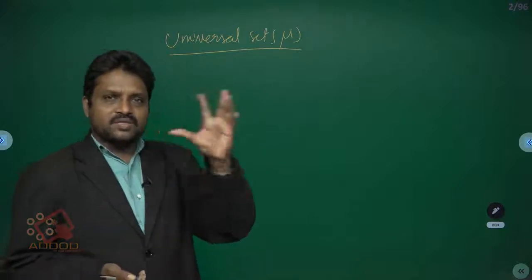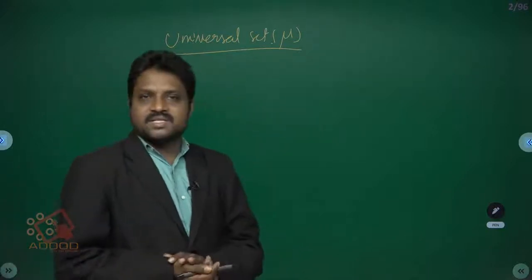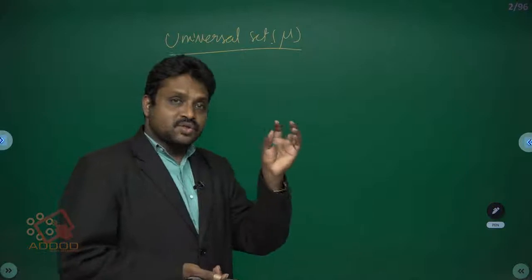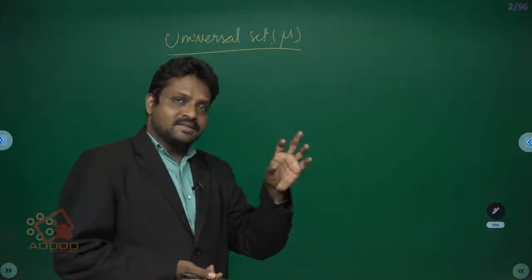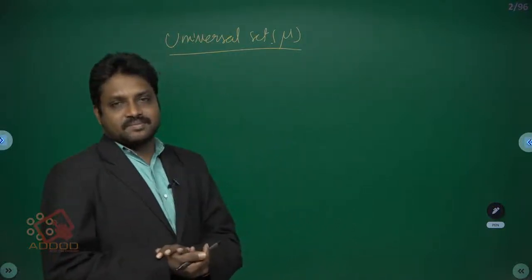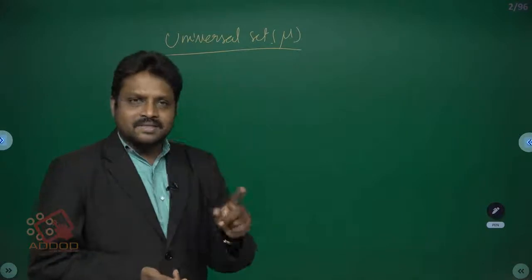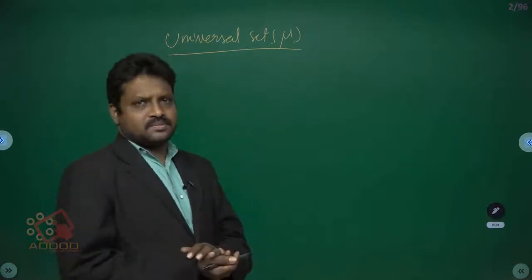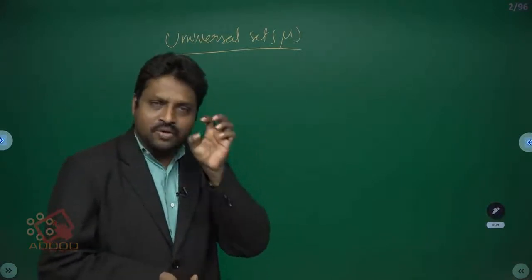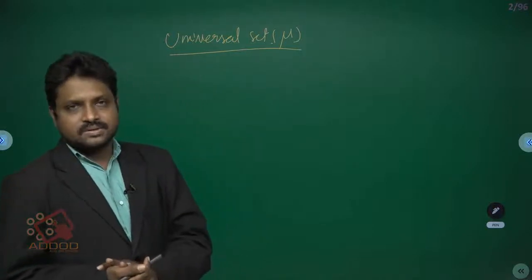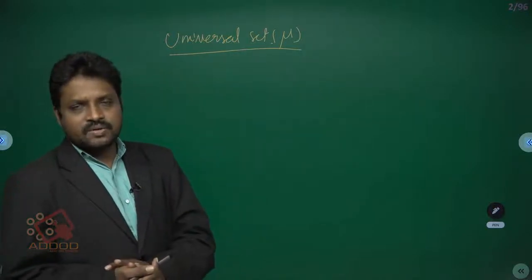All districts belong to a state, then the state is called the universal set. All states belong to a country, then the country is called the universal set. All countries belong to the world, then the world is called the universal set.